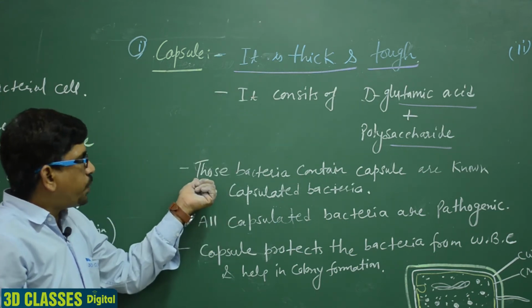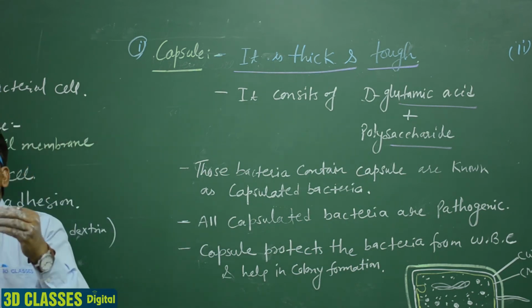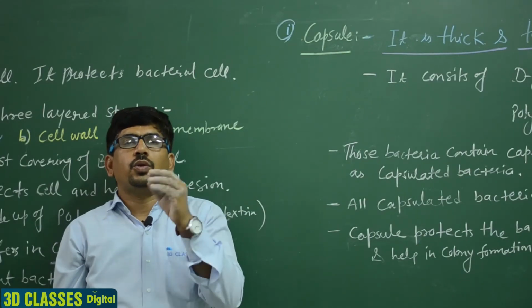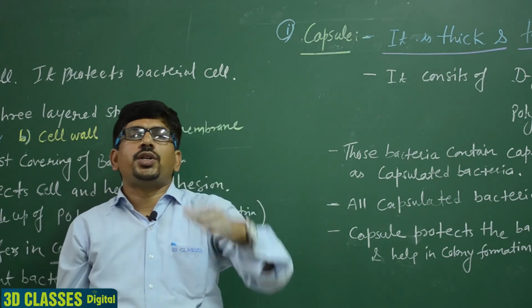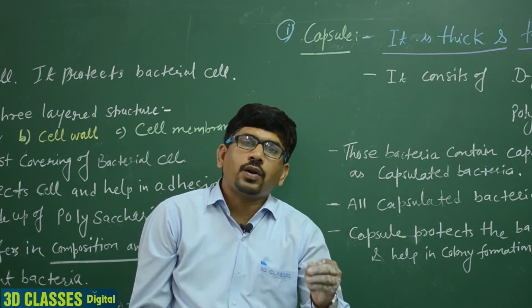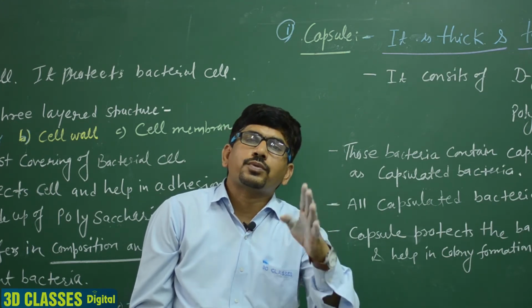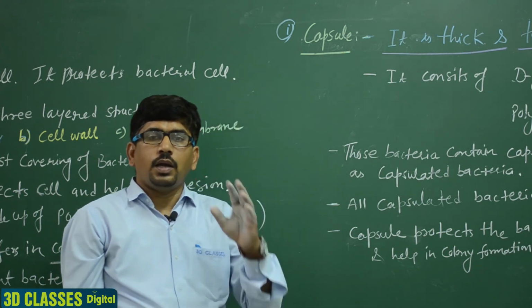Clear? Those bacteria that contain the capsule, a thick sheet on the bacterial cell wall, are known as capsulated bacteria. ठीक है.